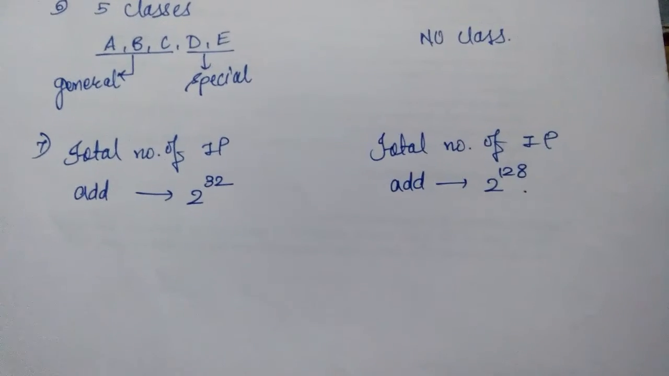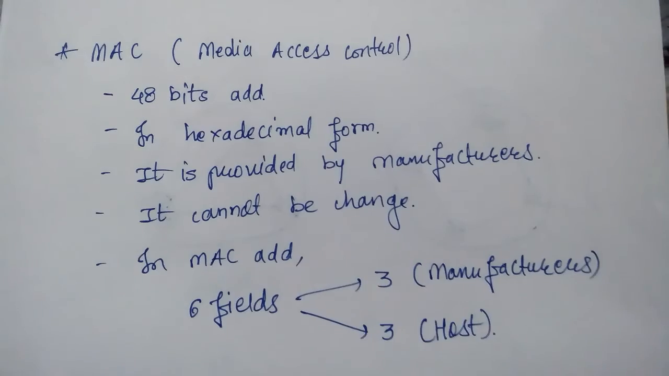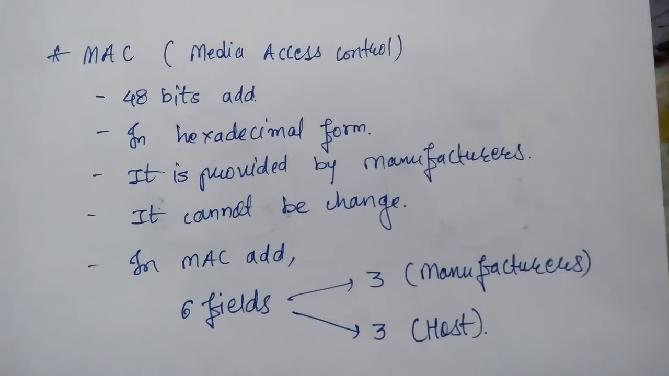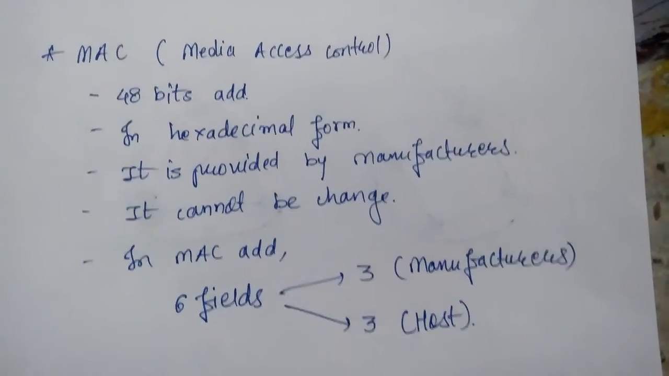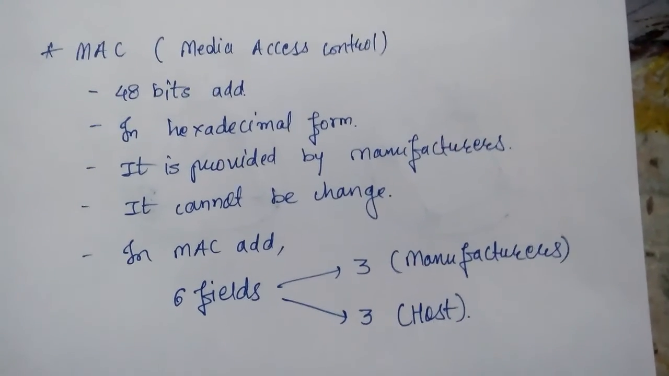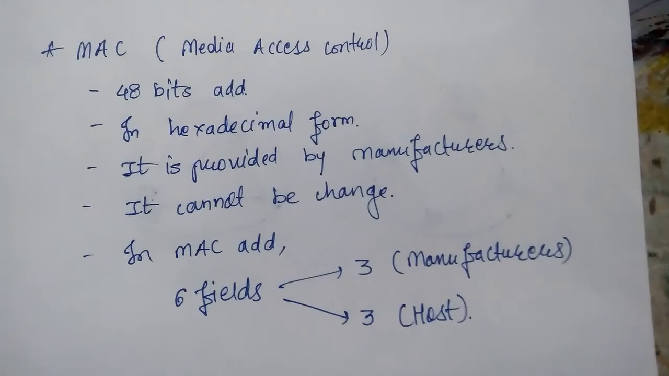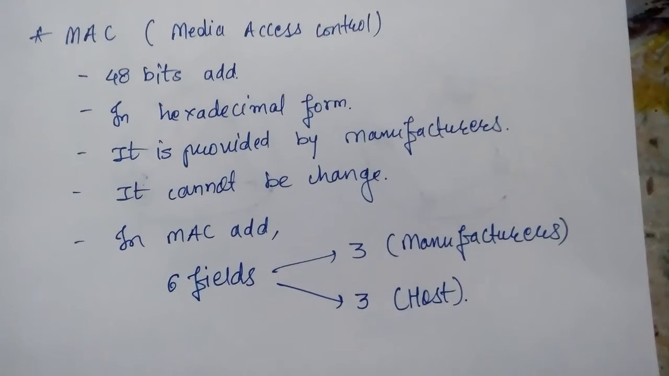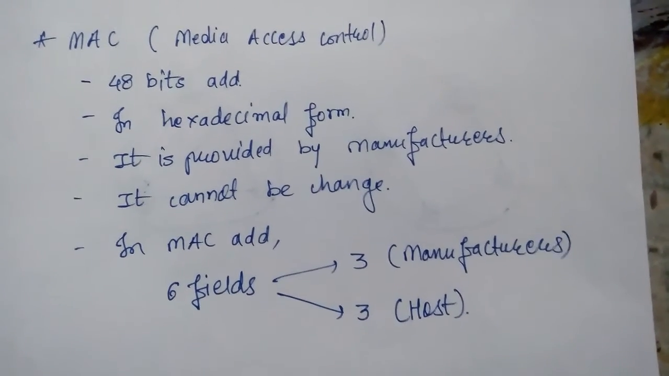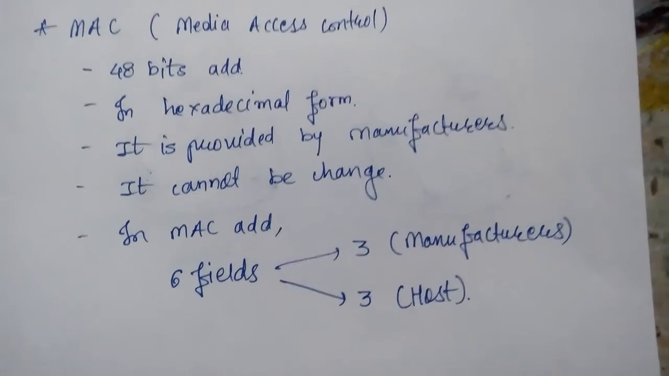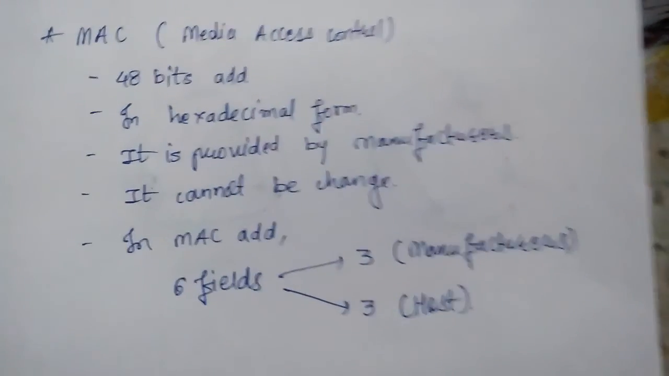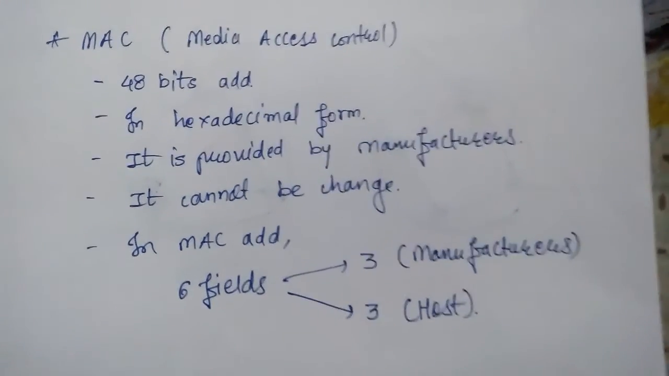Now next we'll focus on MAC address. Our next topic is MAC address, that is, media access control. This address is of 48 bits, it is in hexadecimal form, and it is provided by the manufacturers of our machine. It is not assigned by users, it is already provided by manufacturers, and it cannot be changed. Though it can be changed, we usually say it cannot be changed.